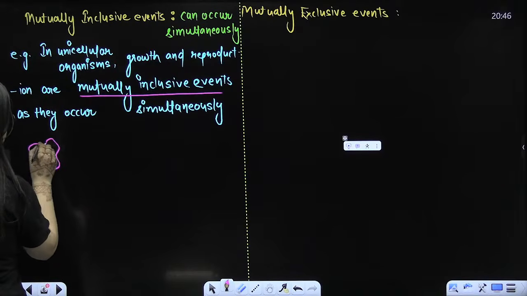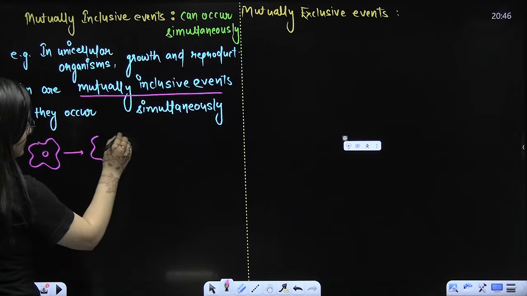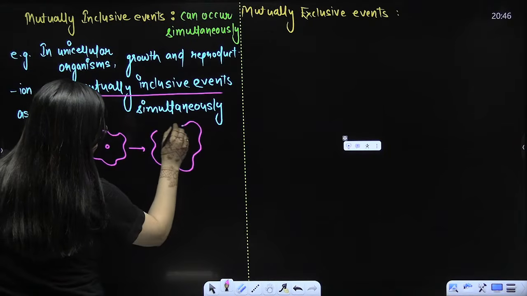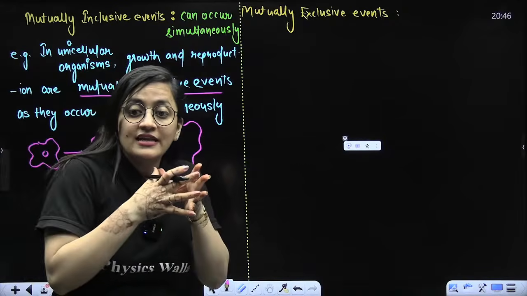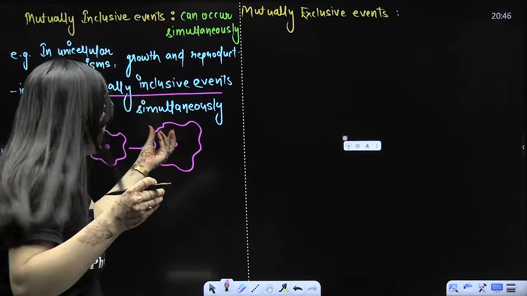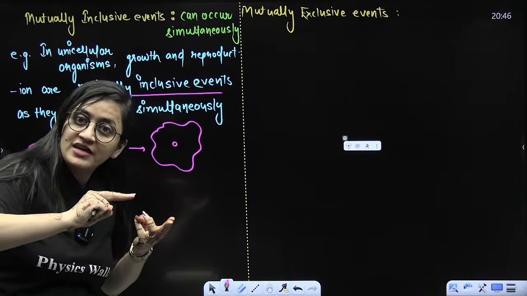For example, take this single-celled organism. It will show growth, a cytoplasmic increase. When there is an increase in size, what will happen here, guys? The surface area to volume ratio will be disturbed.